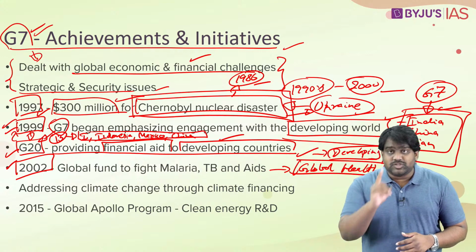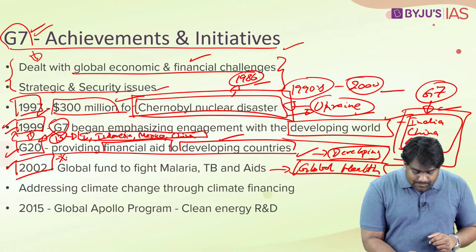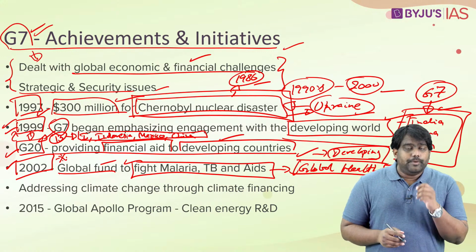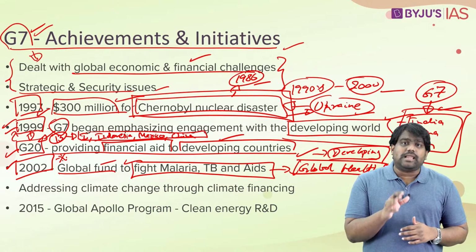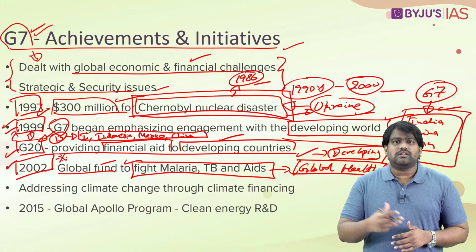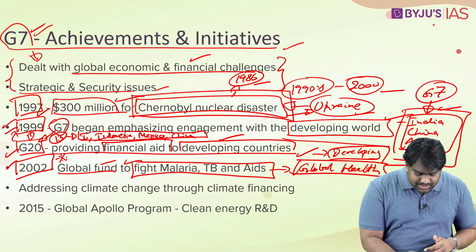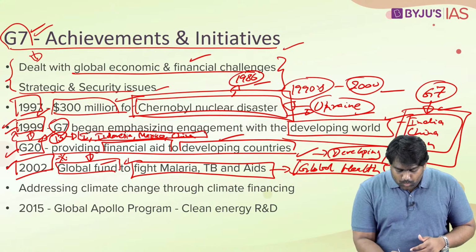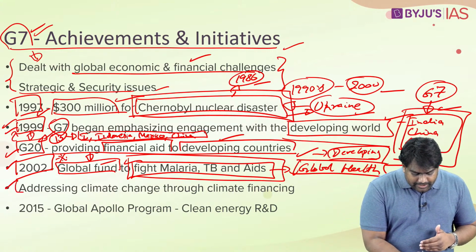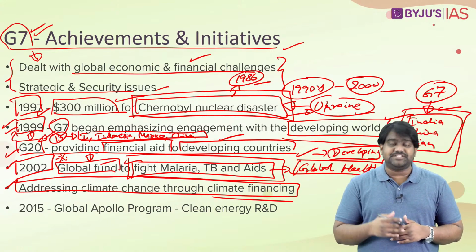This is one of the biggest achievements of the G7, and you need to take note of this. In 2002, the G7 set up a global fund to fight malaria, tuberculosis and AIDS. Because of this funding initiative, millions of lives have been saved in the world. This funding mechanism was meant for smaller countries, low income and middle income countries. The G7 countries pooled their resources and financed this global fund, which has helped in the fight against these deadly diseases. Okay? And of late, the G7 countries have also started focusing on climate change and climate financing.